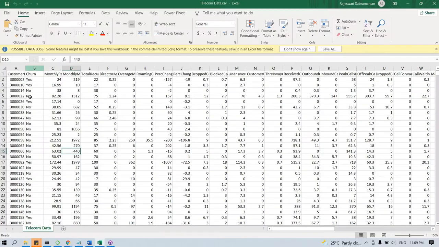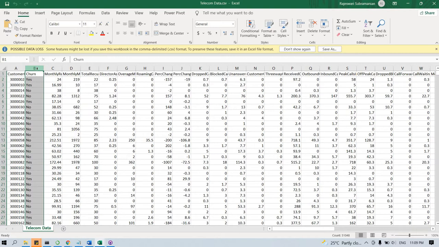As I said, the dependent variable is yes or no, so it is considered a classification problem. We are planning to use two models. One is logistic regression, another one is random forest. Then we have to compare which one is the better model by using the AUC curve, accuracy, and classification matrix.